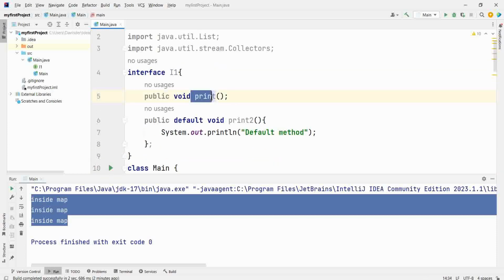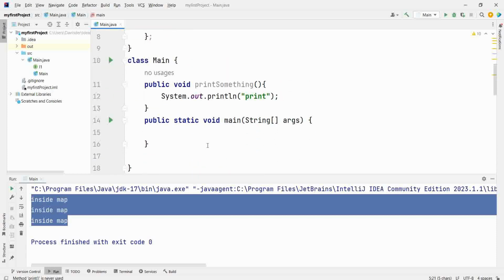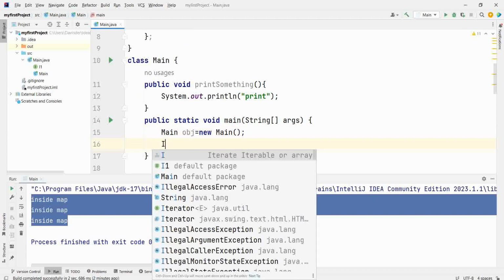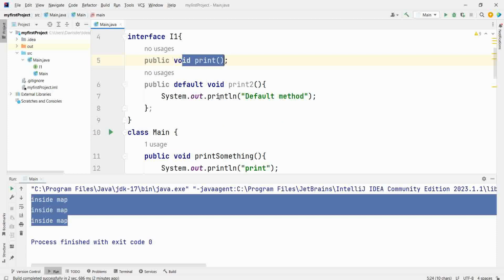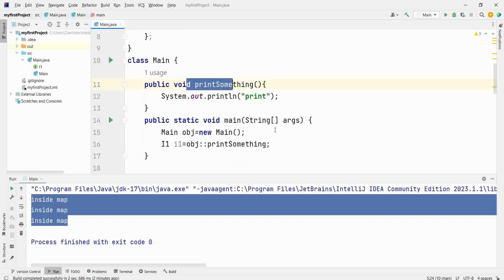Now I will override this one. How to do it? I have told you this is a non-static method, so you need to have an object of the class. Main. Now interface I1 equal to, using a method reference, object colon colon print. So this points to this method.